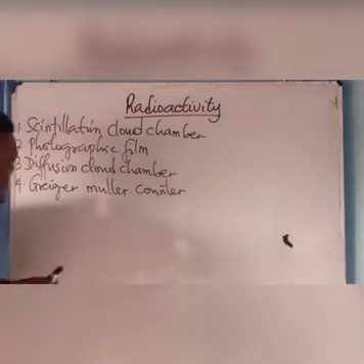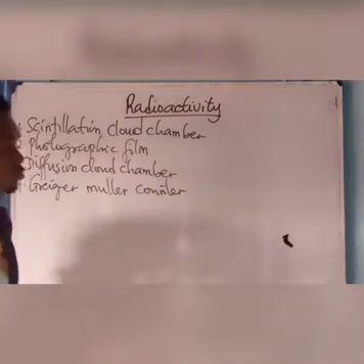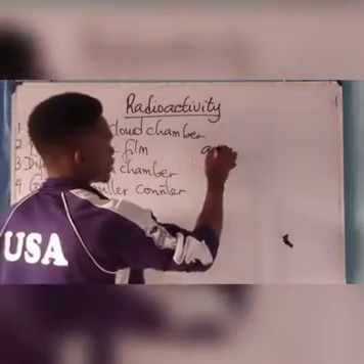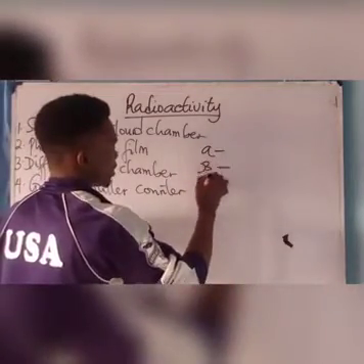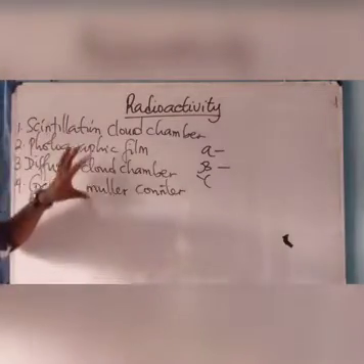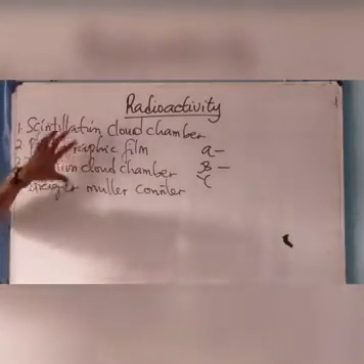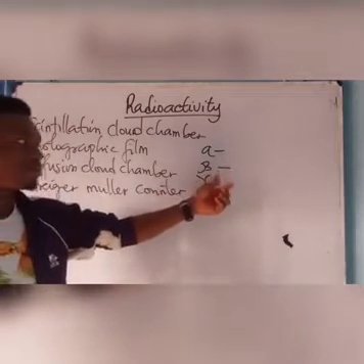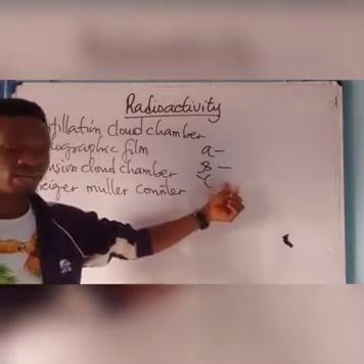So these are the instruments that can be used to view the alpha, beta, and gamma particles. These particles were invisible, so they can be seen only using these instruments: the alpha particle, beta particle, and what? The gamma particle.